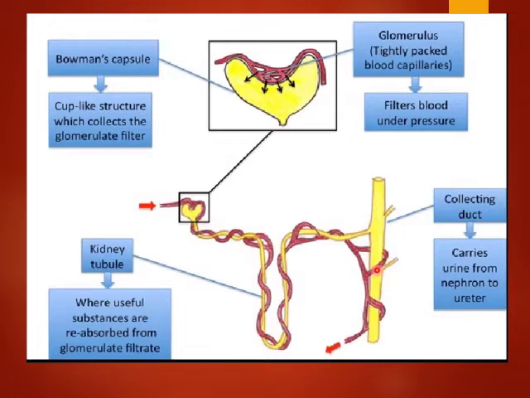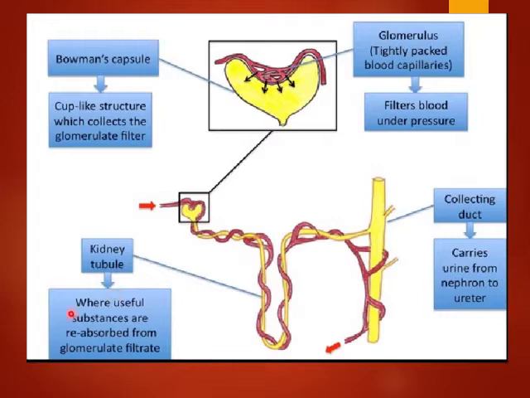Now you can see in the structure of the nephron, this one is the Bowman's capsule, and inside it there is a bunch of blood capillaries which is known as the glomerulus. The Bowman's capsule is a cup-like structure which collects the glomerular filtrate. Here he is saying that impure blood comes and passes through this filtration unit, and then it flows through this tube-like structure, the loop of Henle, and further goes to the collecting duct, which carries the urine from the nephron to the ureter.